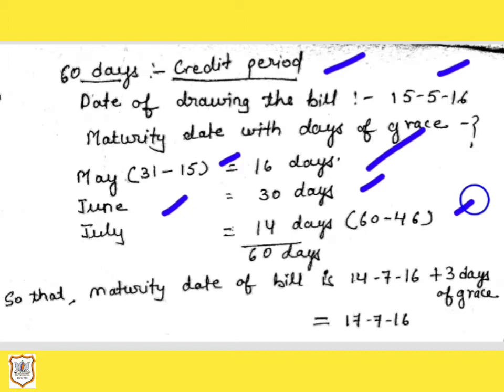If you add these three, you will get 60 days. Now, the maturity date of the bill is 14th July 2016. But by adding 3 days of grace, our maturity date would be 17th July 2016.